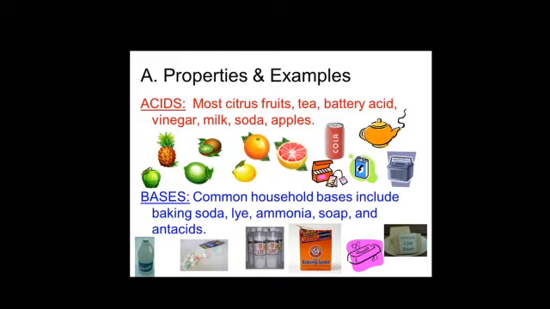When this turmeric paper is dipped in acids, it will not change its color. That shows that they are acids. And if the turmeric paper is dipped in a base, we have seen it turns dark red in color.